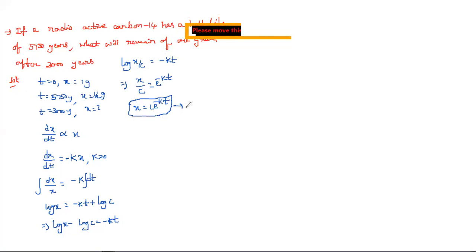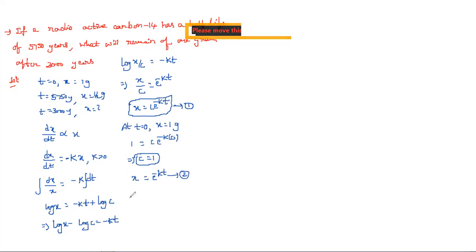Let it be equation 1. Now follow the procedure as usual. First we choose the initial condition for calculating C. At time t is equal to 0, the radioactive carbon 14 is equal to 1 gram. Substituting, 1 is equal to C into e power minus k into 0. That implies C is equal to 1. Now substituting in equation 1, we get x is equal to e power minus kt. Let it be equation 2.